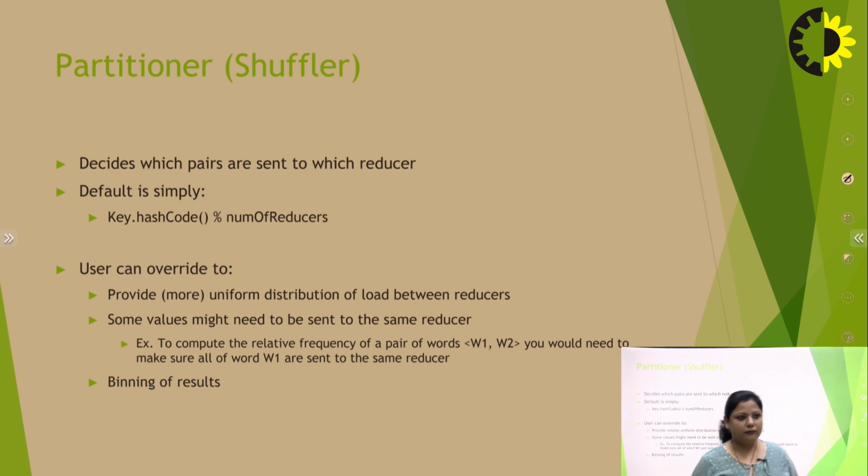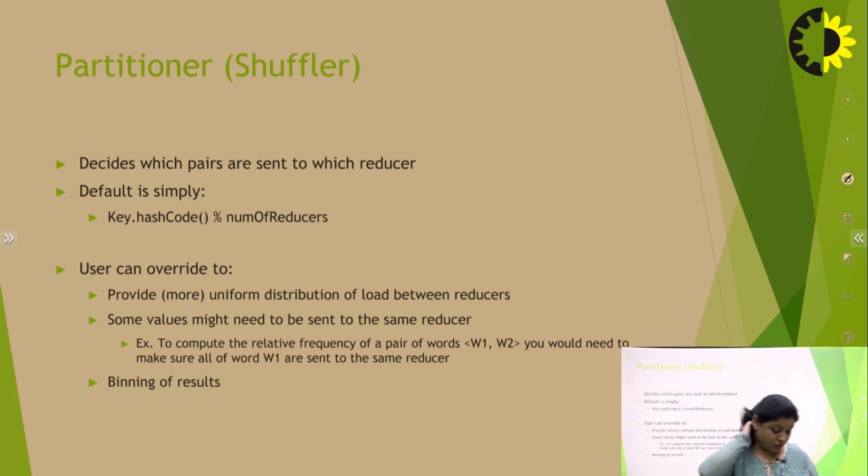Now what is the role of this shuffler? With the help of the shuffler or partitioner, we transfer mapper output to the appropriate reducer, and with the help of sorting, the intermediate key-value pairs are sorted by key.